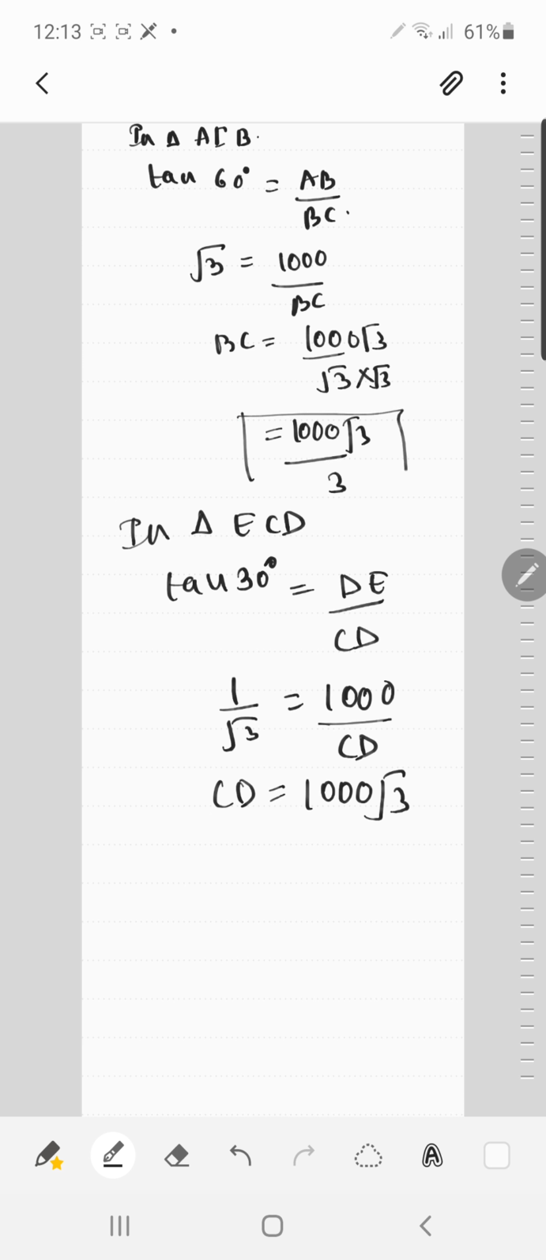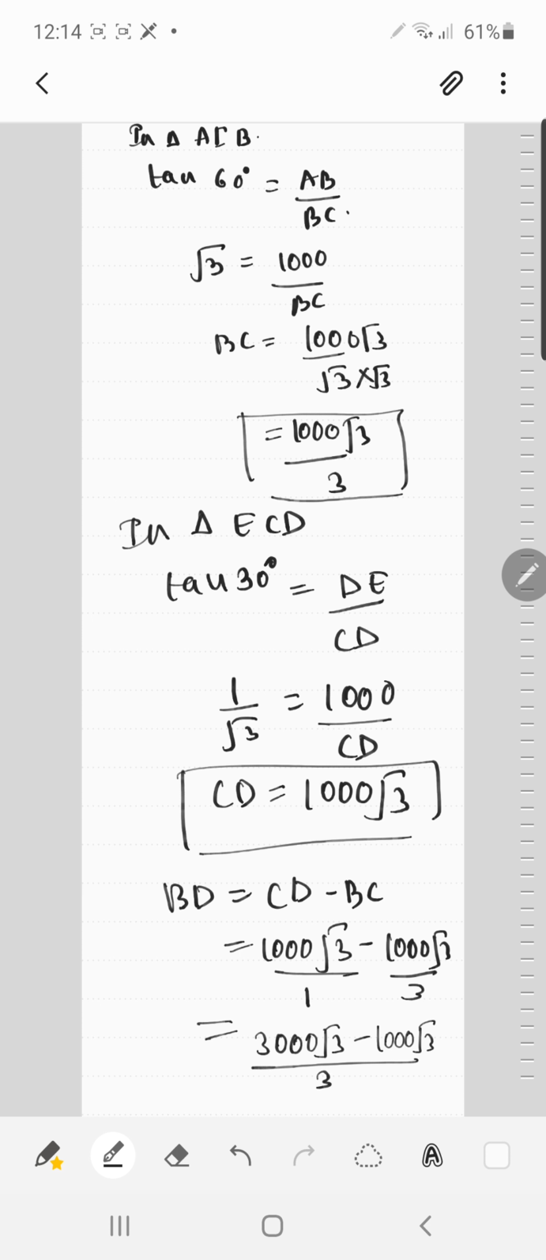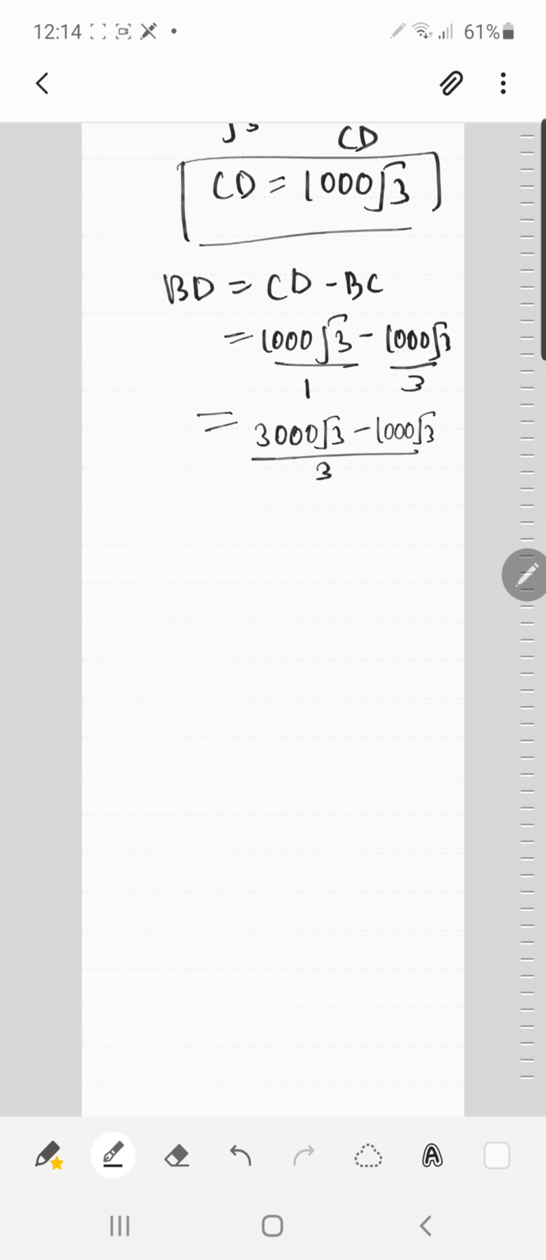Now my dear kids, I have BC, I have CD. When I subtract them, what will I get? I'll get BD. So BD is what? CD minus BC. Your CD is 1000 root 3 and your BC is what? You got BC also, 1000 root 3 upon 3. So once you take LCM, it will be 3000 root 3 minus 1000 root 3 upon 3. Yes, my dear kids, are you getting my point? Very clear. Once you got this, 3000 minus 1000 will be 2000 root 3 upon 3.